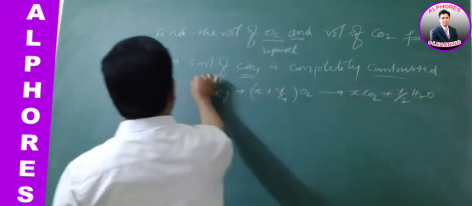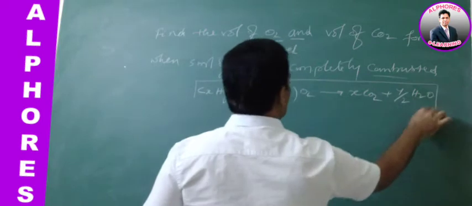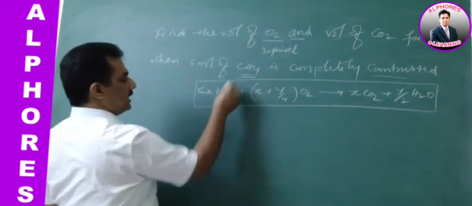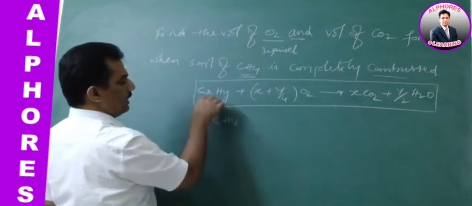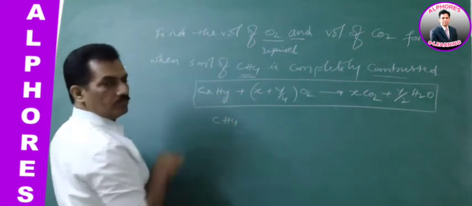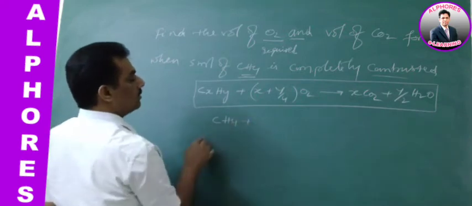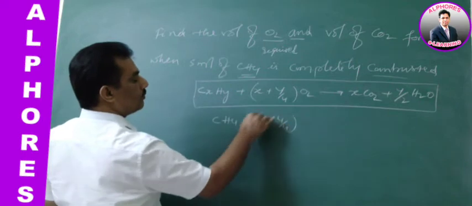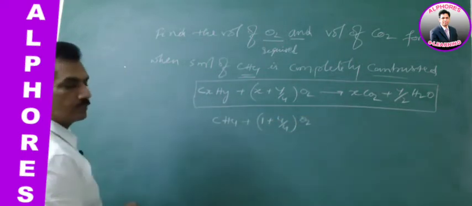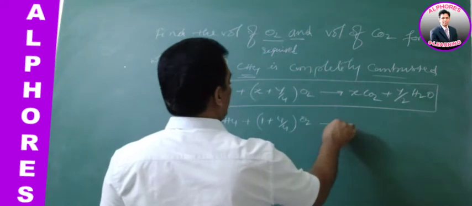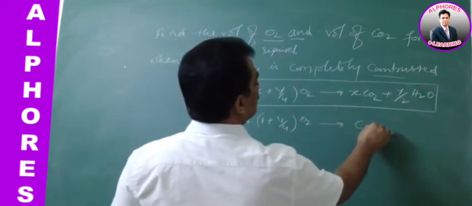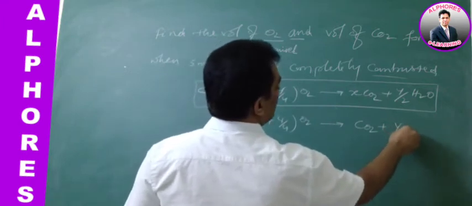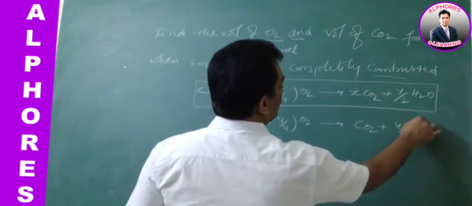This is the eudiometric equation for hydrocarbons. Now for CH4, x is 1 and y is 4, so CH4 plus (1 plus 4 by 4) O2 giving CO2 plus 4 by 2 H2O.